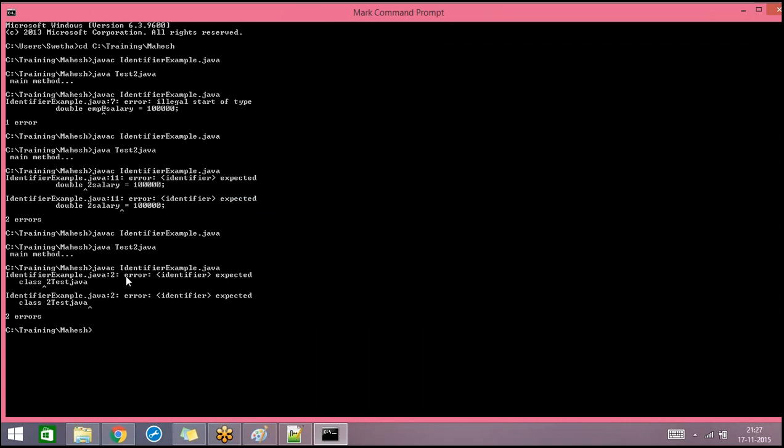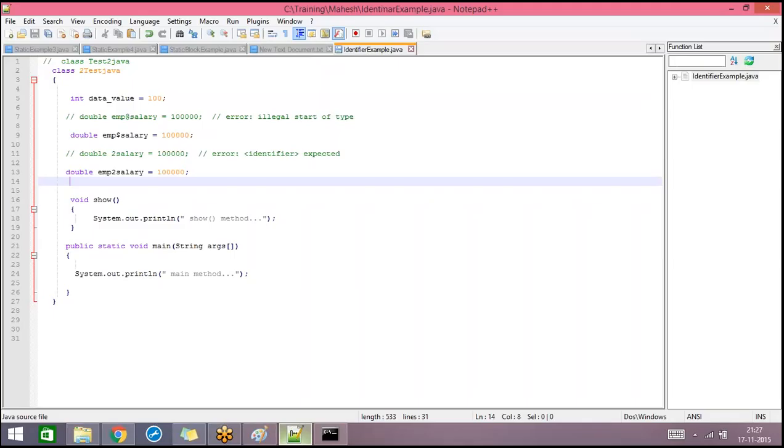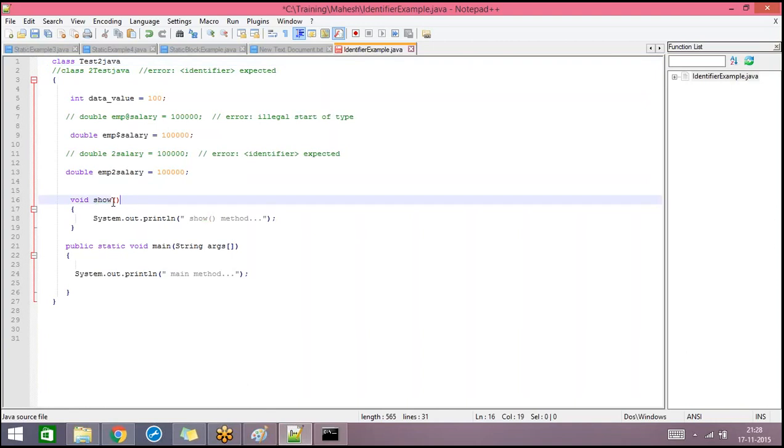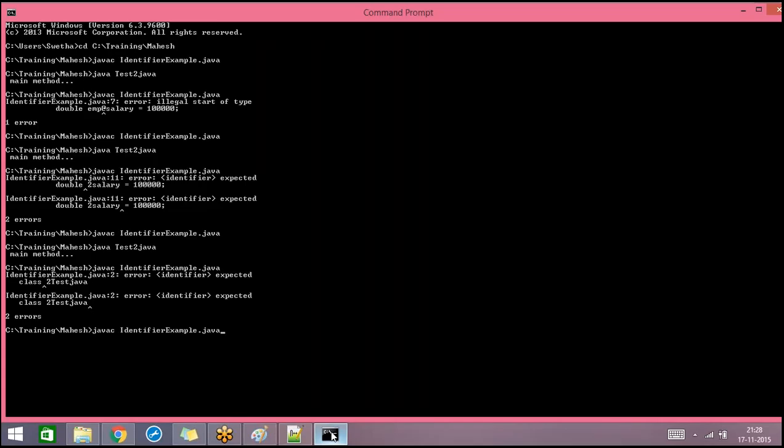So it again says identifier expected. So this is also invalid. And for variable also. So this is a valid method name. You can compile and execute.